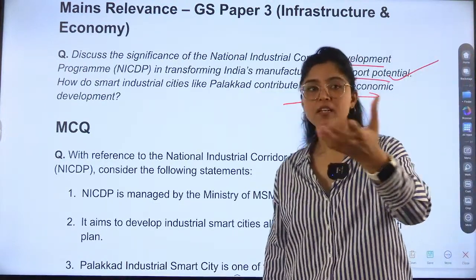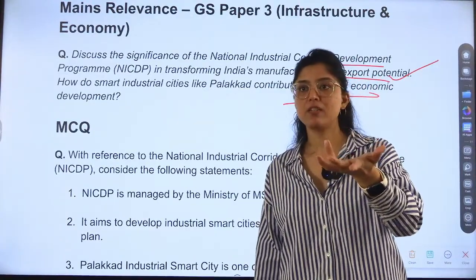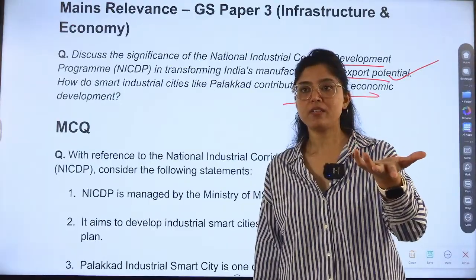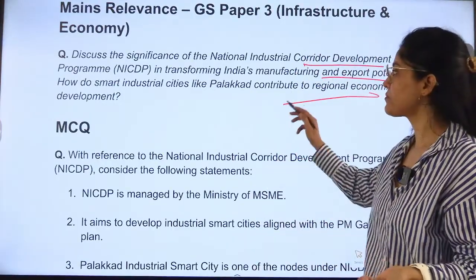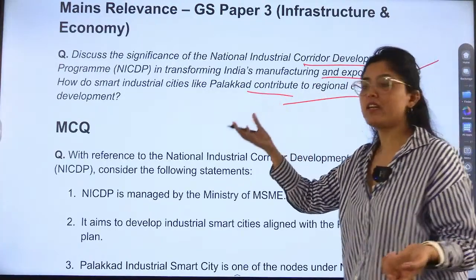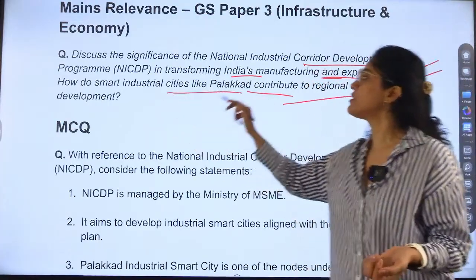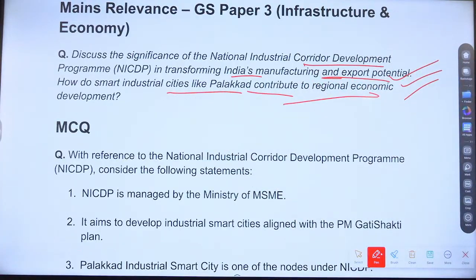What all states are there? Do you remember? Uttarakhand, Punjab, Bihar, right? Many states are there. So it is going to change the landscape of industry in India. Yes or no? Export potential. How do smart industrial cities like Palakkad contribute to regional economic development? So it will be affecting regional development also.